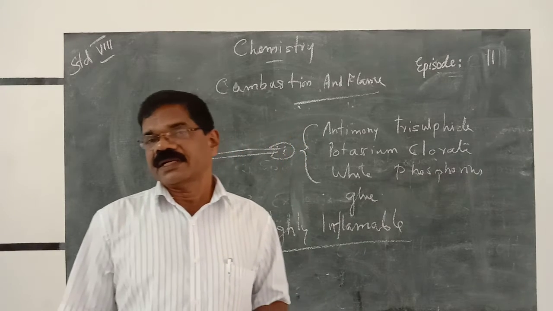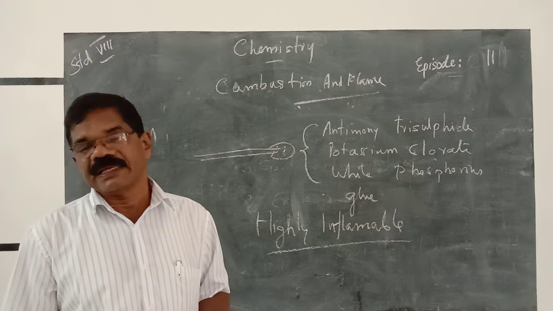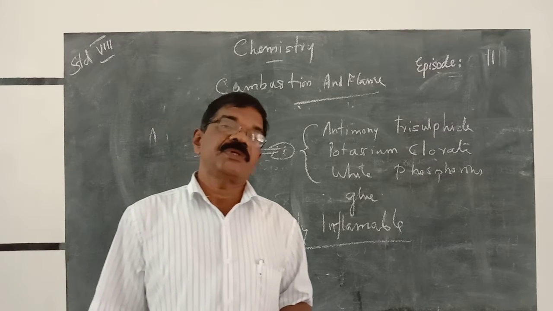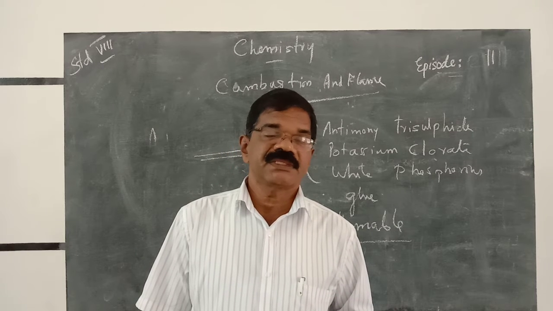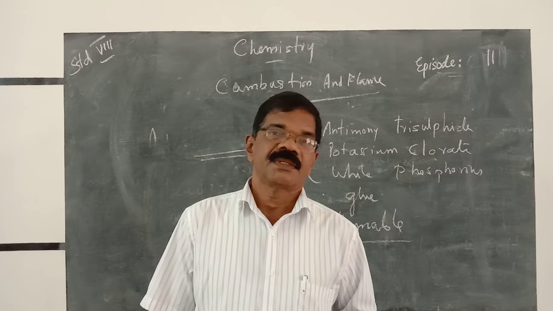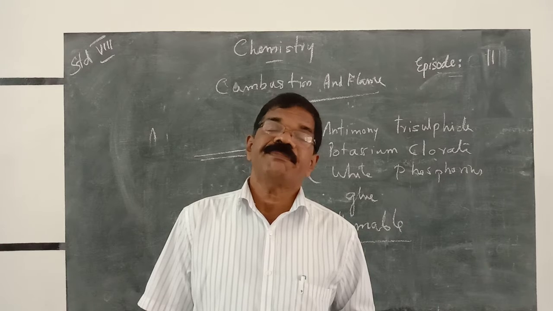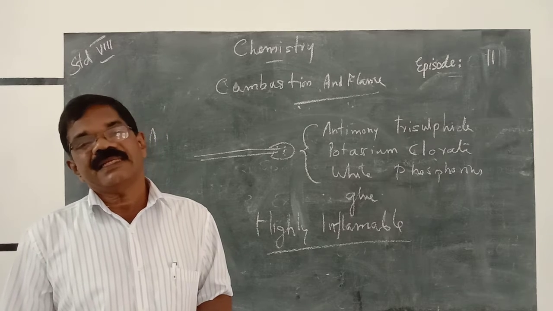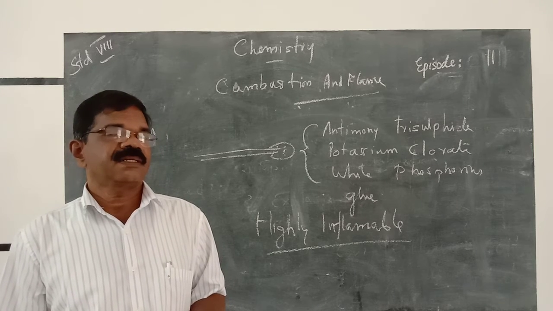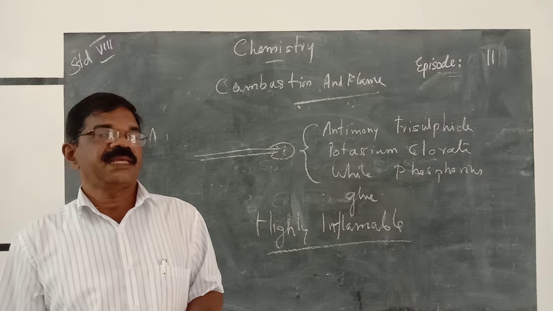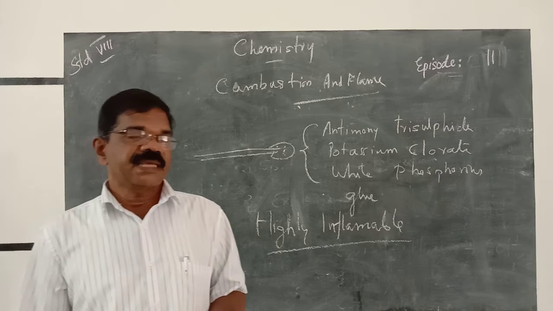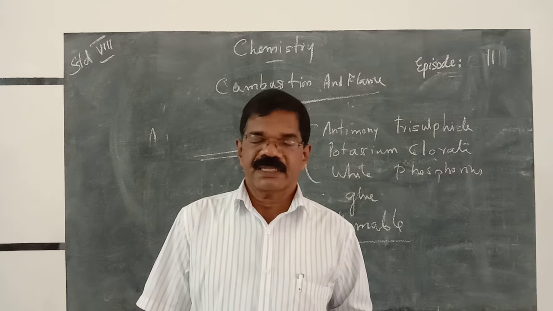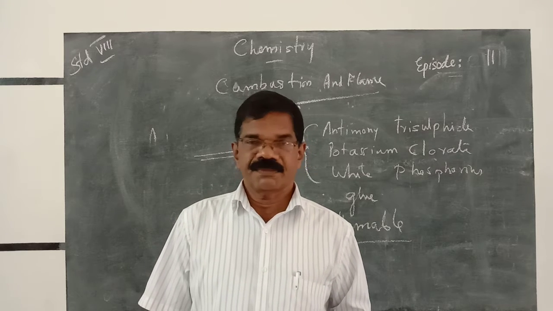Today, you have to understand the difference between flame and inflammable substances. Which substances produce flame? Substances which vaporize, like kerosene and petrol, undergo vaporization and the vapor catches fire, so they are known as highly inflammable. At the same time, charcoal or coal does not vaporize, so it does not produce flame.